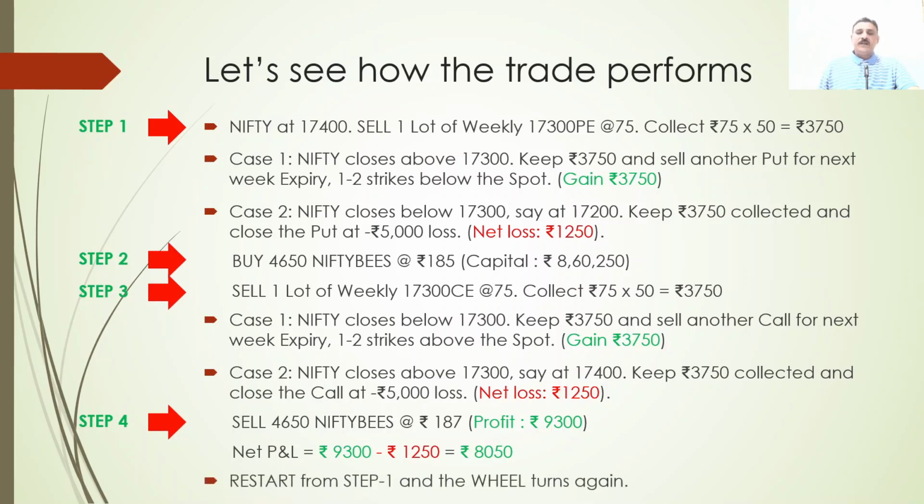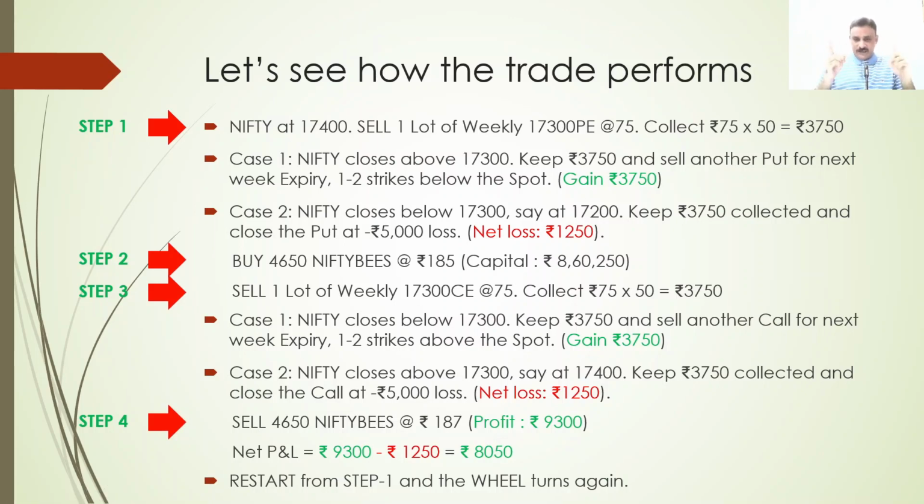Now you don't have the shares and you don't have any option position open. You have cash of 8,68,300 rupees, which is the capital you used plus the profit. Just remove the profit from that, so your capital is still there. You keep this capital and start selling a put again. Right now the market is at 17,400. You go back to step 1, sell the 17,300 PE and collect this money. When the market goes down, you will book some loss on the put and then buy the Nifty BeES. Okay, I hope the strategy is clear for you.